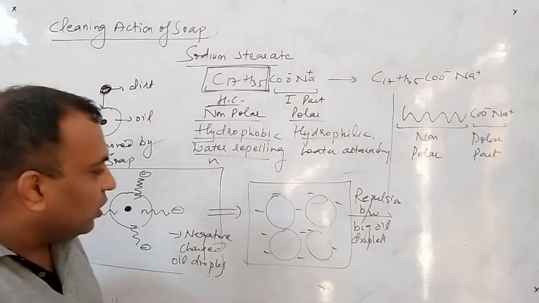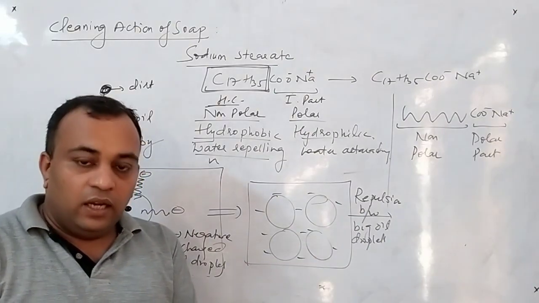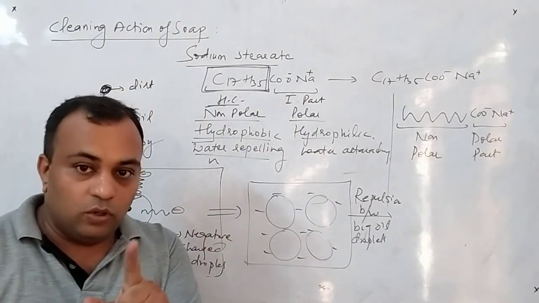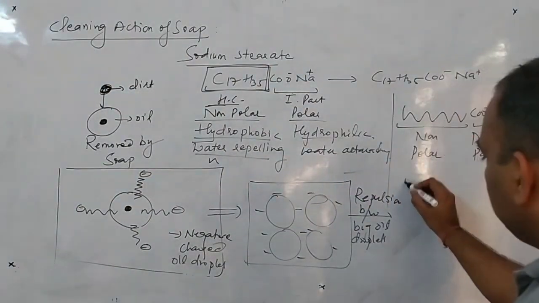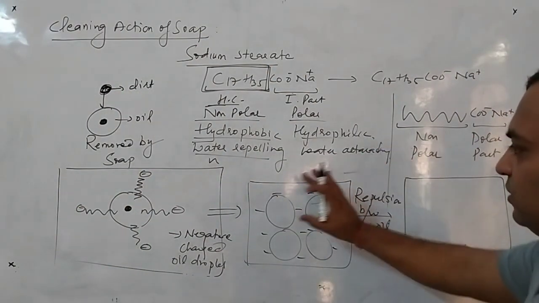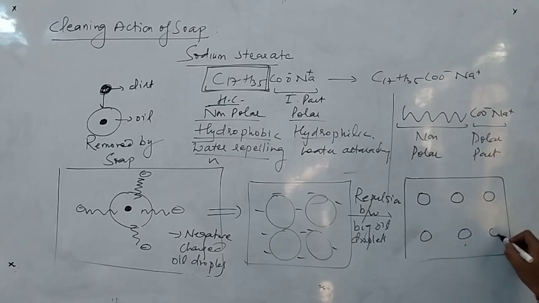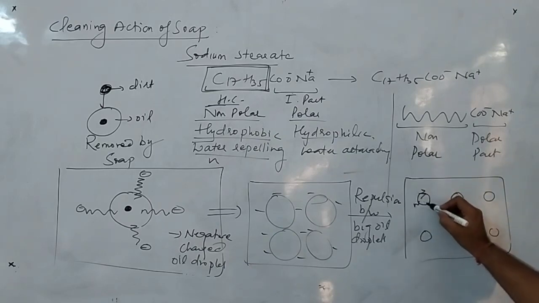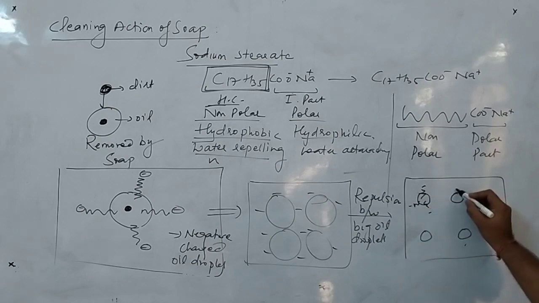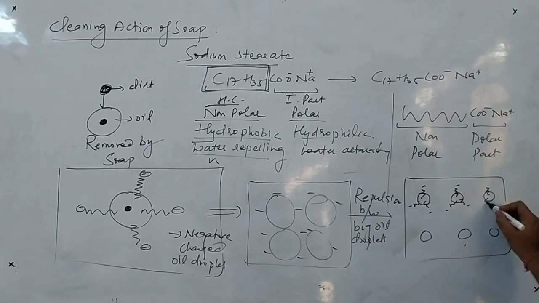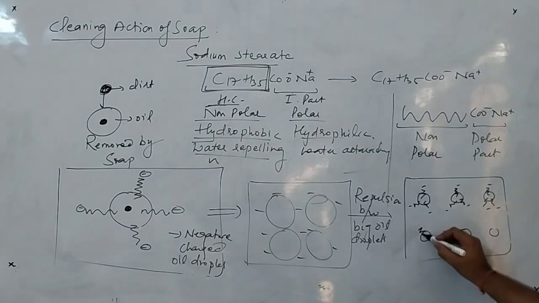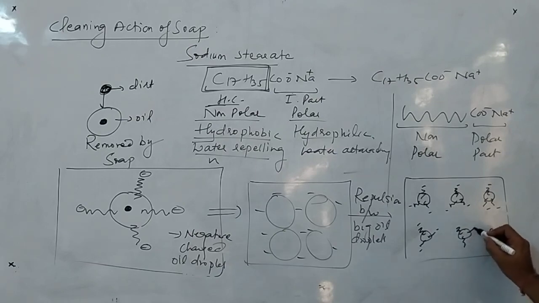droplets. Due to repulsion, what happens? They collide with each other. Clear? And due to collision, their size decreases. Clear to all of you? Now I get this type of arrangement, where these bigger oil drops get converted into small oil drops, just like that. Small oil drops, each with zigzag hydrocarbon chains with negative charge.